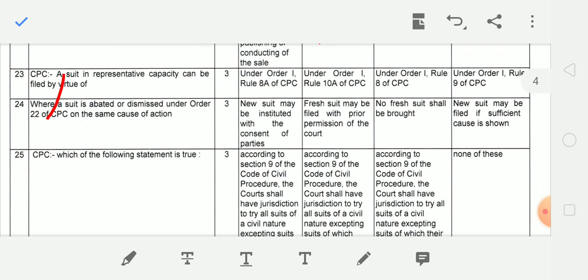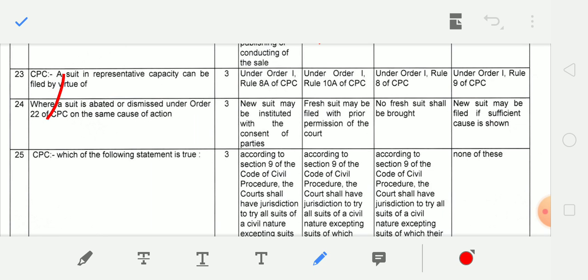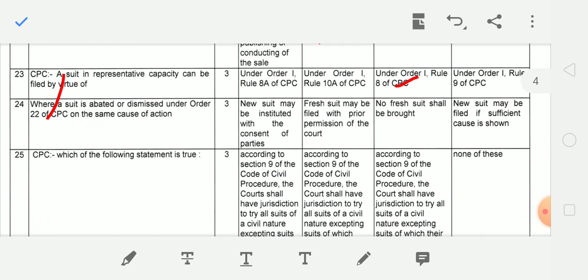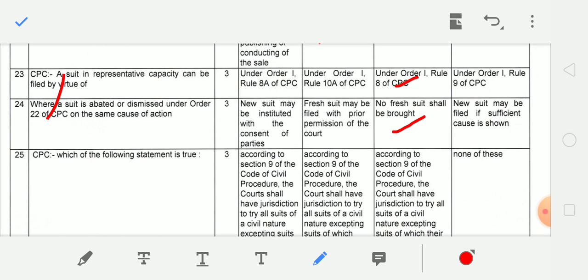A suit in representative capacity can be filed by virtue of, and correct answer is under Order 1, Rule 8, CPC, that deals with representative suit. Next question. Where a suit is abated or dismissed under Order 22 CPC, then on the same cause of action, no fresh suits shall be brought. So the fresh suit is barred.